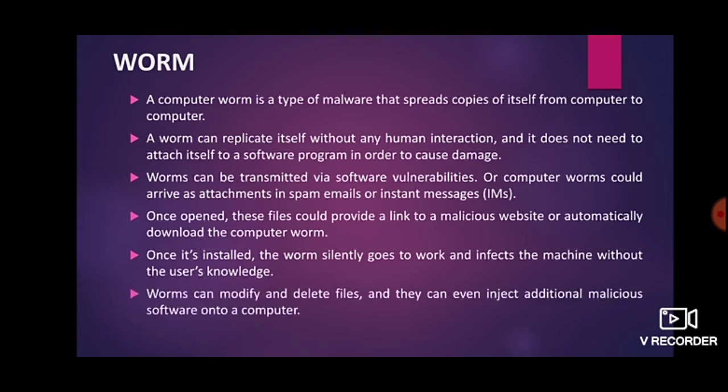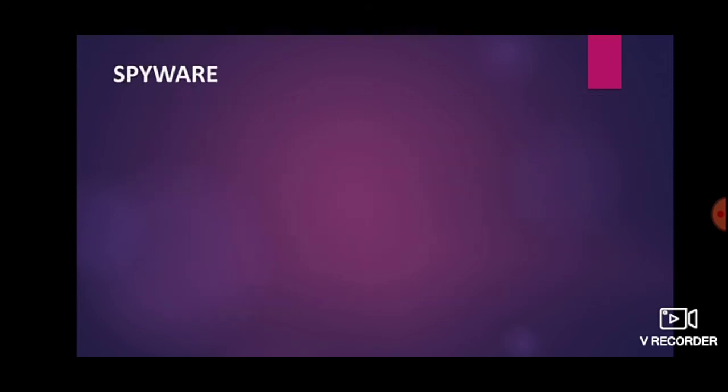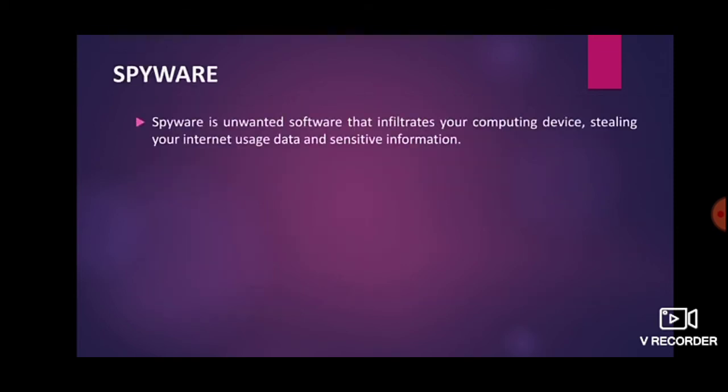Worms can modify and delete files, and they can even inject additional malicious software onto a computer. So it can delete your files, and it can harm any additional software available on the computer also. Next is spyware. What is spyware?